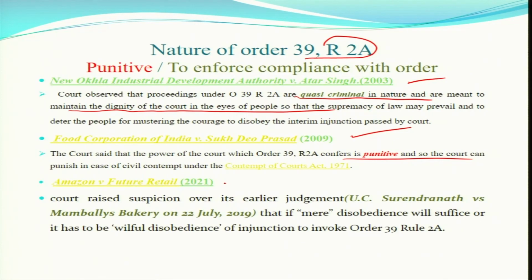This Amazon versus Future Retail 2021 judgment: does mere disobedience suffice, or must it be willful disobedience? This word must be there, willful disobedience. Sometimes disobedience can be there without malafide intention, but if your intention is really malafide, and willful disobedience is there, then this court can avail the benefit, or the court can pass an order under Order 39 Rule 2A of CPC.